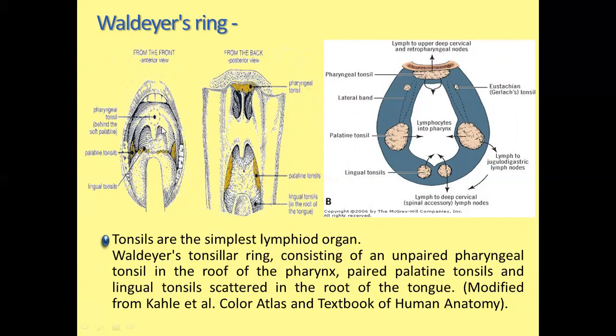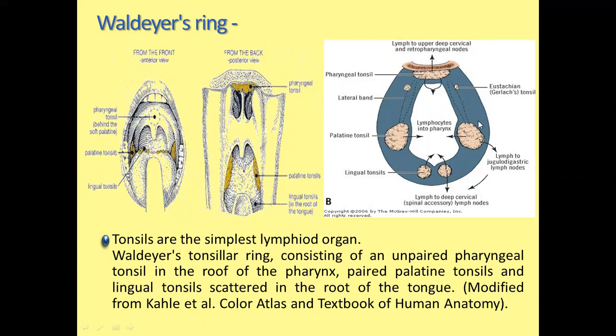You can see this is the soft palate. Behind the soft palate, this is the open oral cavity, and behind the soft palate there is a tonsil which is situated here. So this is the pharyngeal tonsil, behind the soft palate. This is unpaired. And on the lateral side, or below the pharyngeal tonsil, there is the tubal tonsil, which is related to the auditory tube, and is also known as the eustachian tonsil. This is paired on either side.